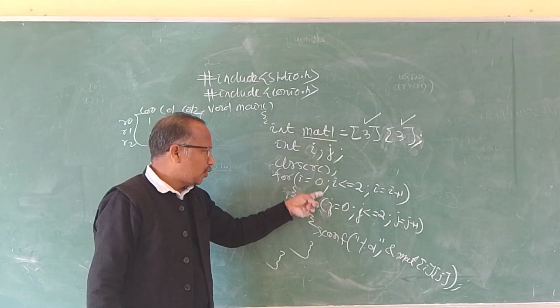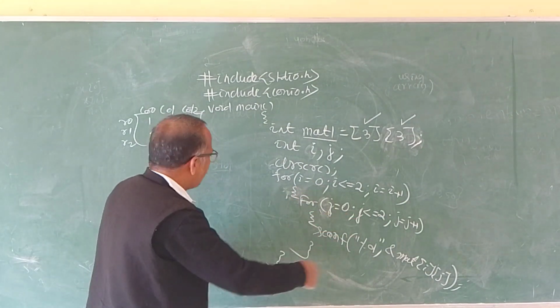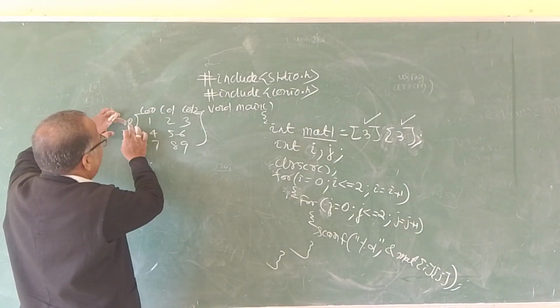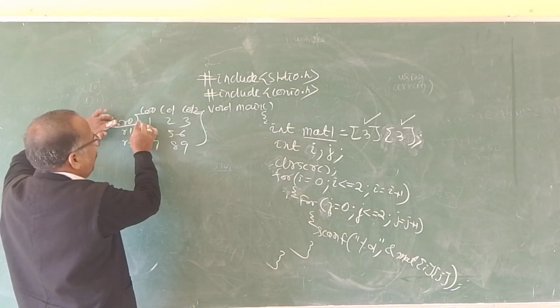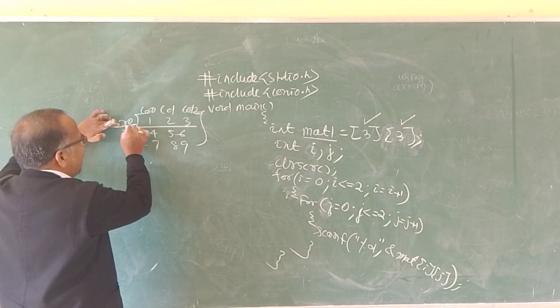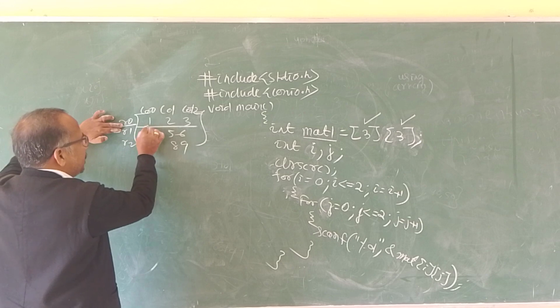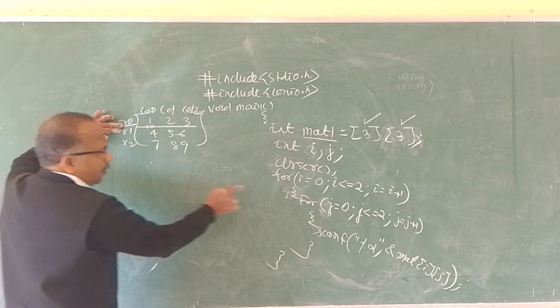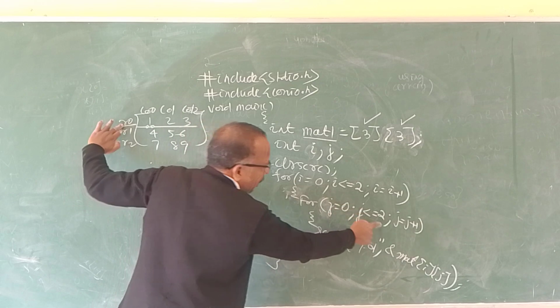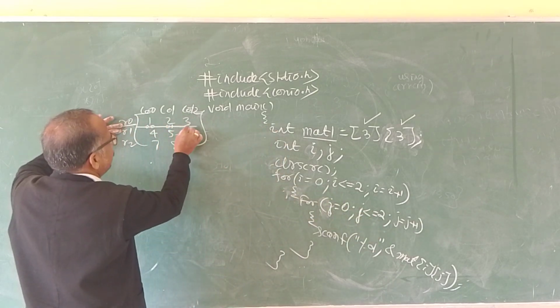When i is equal to 0, j varies from 0, 1, 2. So for i equal to 0, row 0, first you read these three values of the columns, so this is 0 0, 0 1, 0 2.